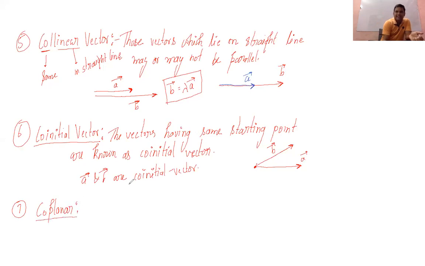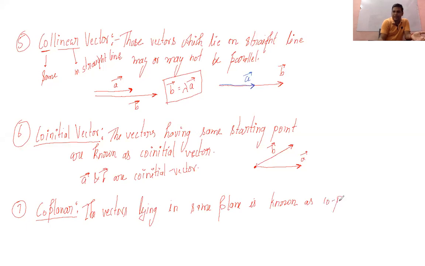If the vectors lie in the same plane, then those vectors will be said to be coplanar vectors. The vectors lying in the same plane are known as coplanar vectors.